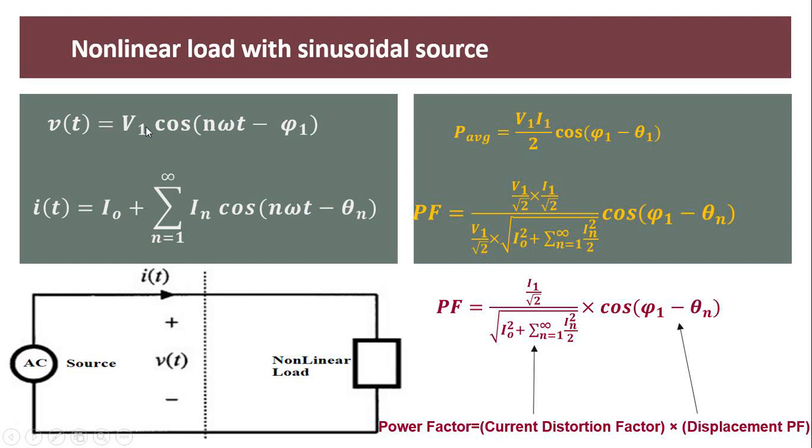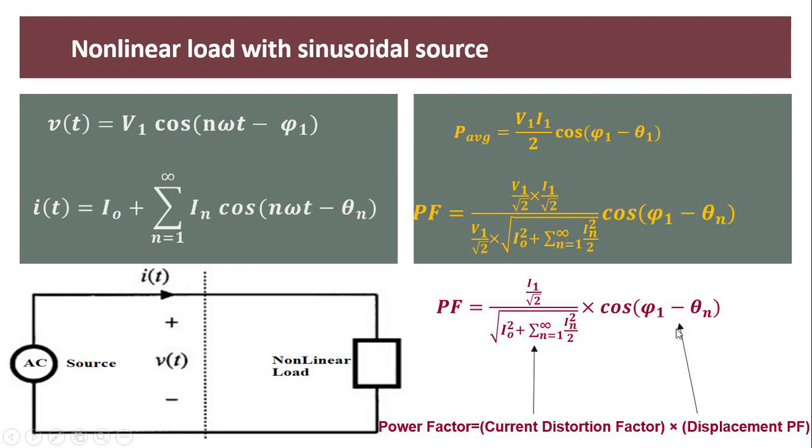So this is the RMS value of current, and this is the voltage; V1 by root 2 is the RMS value. You know this because V1 and I1 are the maximum values, and dividing by root 2 makes them RMS values. So your power factor looks like this now. This factor in terms of current is known as the current distortion factor, and this you already know: when your system is ideal, this is the power factor, and in that case power factor is equal to displacement power factor.